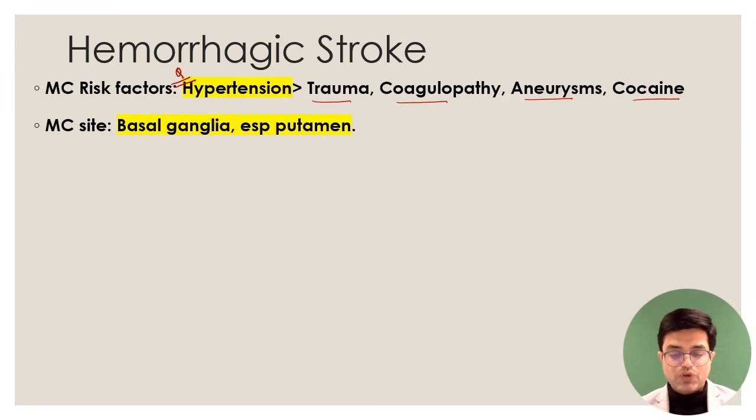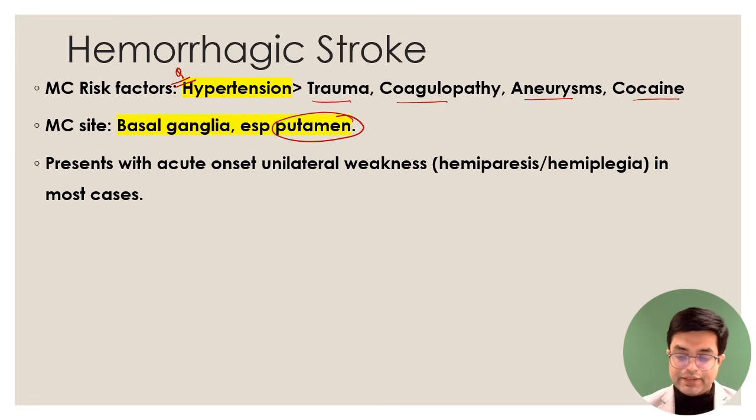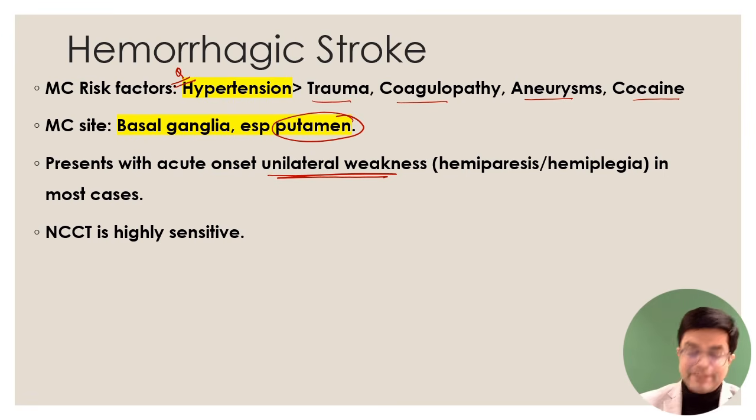Secondly, most common site of hemorrhagic stroke is in the basal ganglia, especially putamen is the site where hemorrhagic stroke manifests. And how is the presentation? Acute onset, one-sided weakness, hemiparesis or hemiplegia in most of these cases. And NCCT is found to be highly sensitive. That is why when the stroke patient was coming in the management, I told you first you do CT and decide hemorrhagic versus non-hemorrhagic, because non-contrast CT is very sensitive in picking up even small hemorrhages in the patient. So NCCT is highly sensitive.